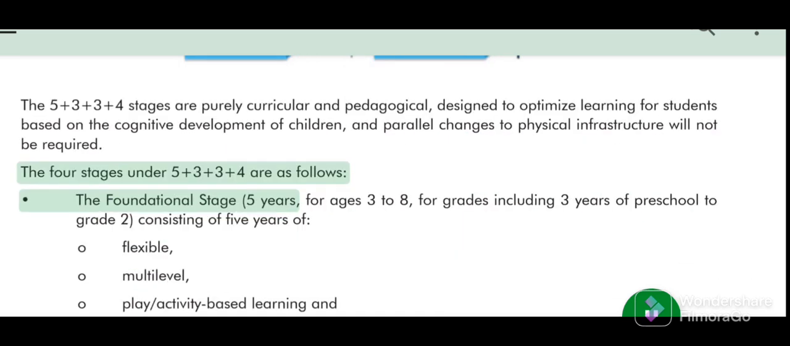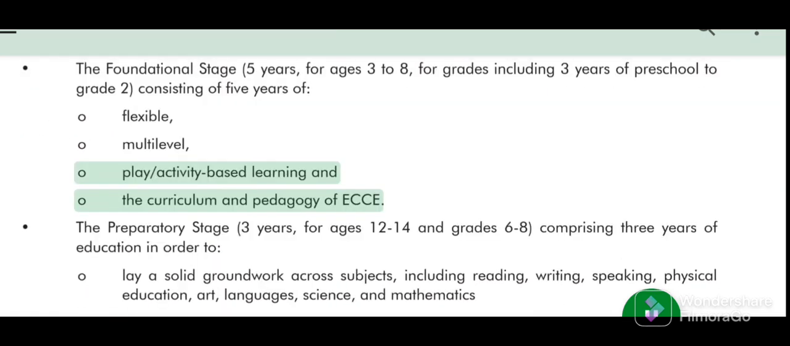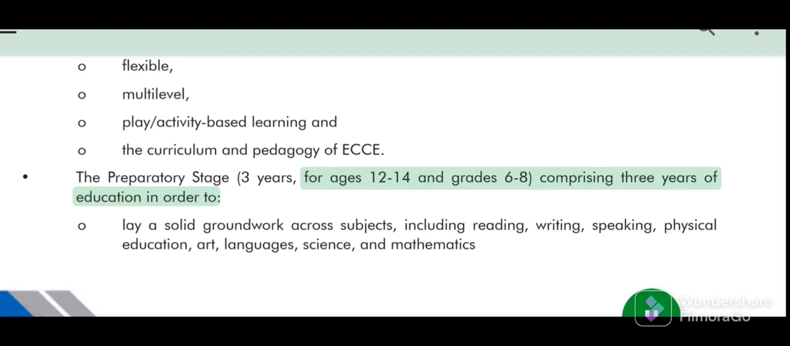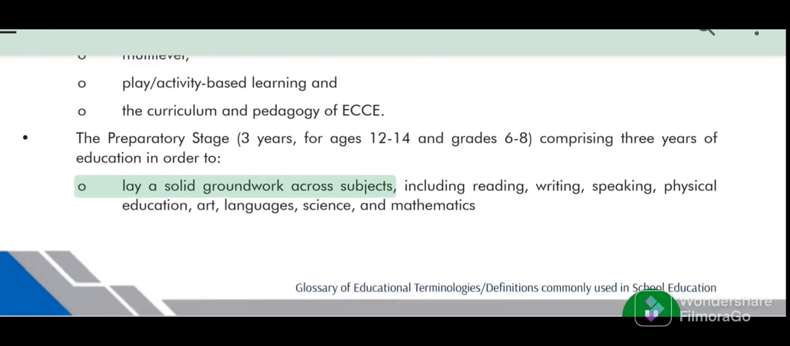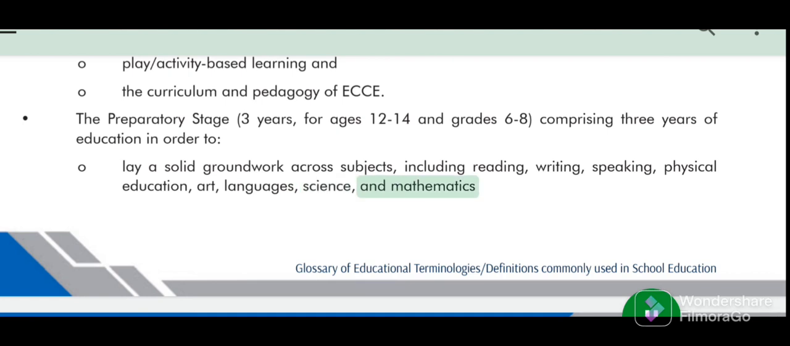The 4 stages under 5+3+3+4 are as follows. The foundational stage, 5 years, for ages 3 to 8, including 3 years of preschool to grade 2, consisting of 5 years of flexible, multi-level, play and activity-based learning and the curriculum and pedagogy of ECCE. The preparatory stage, 3 years, for grades 3 to 5, comprising 3 years of education in order to lay a solid groundwork across subjects, including reading, writing, speaking, physical education, art, languages, science, and mathematics.